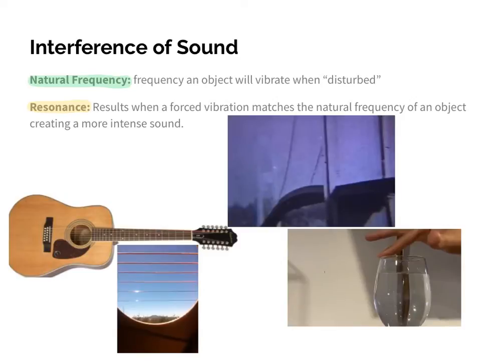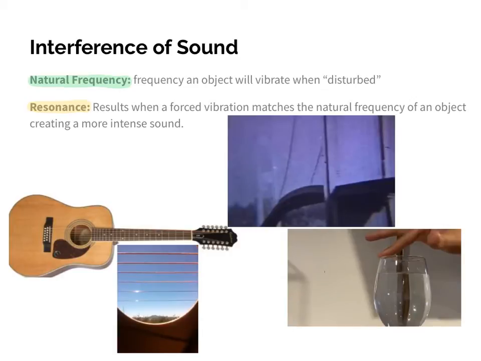And again, any sort of wave is created by a disturbance. So let's say, for example, I were to drop a wrench. When that wrench hits the ground, it's going to make a noise. Now, if I drop a PVC pipe and it hits the ground, it's going to make a noise. Anytime I drop or disturb an object, that object is naturally going to make a noise. And based on its properties, it's going to naturally vibrate at a specific frequency. That frequency is what's known as the natural frequency.